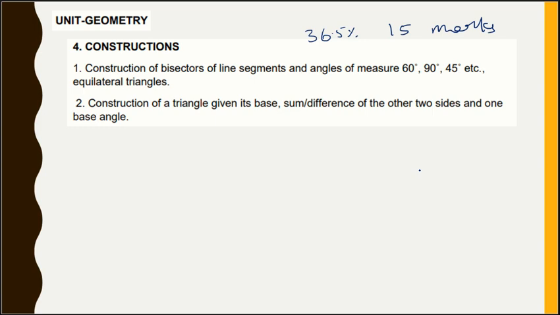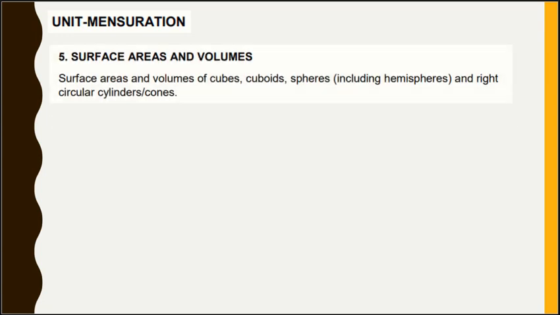Now moving on to another unit called mensuration. In this, the leftover chapter called surface areas and volumes will be added. In this unit, the surface areas and volumes of cubes, cuboids, spheres, right circular cylinders and cones are included in the syllabus.